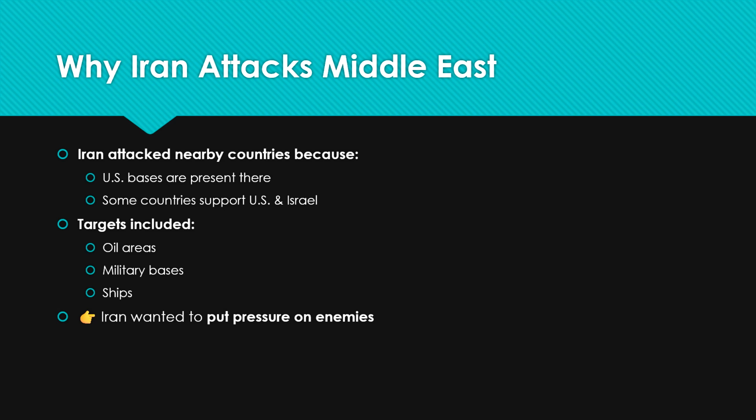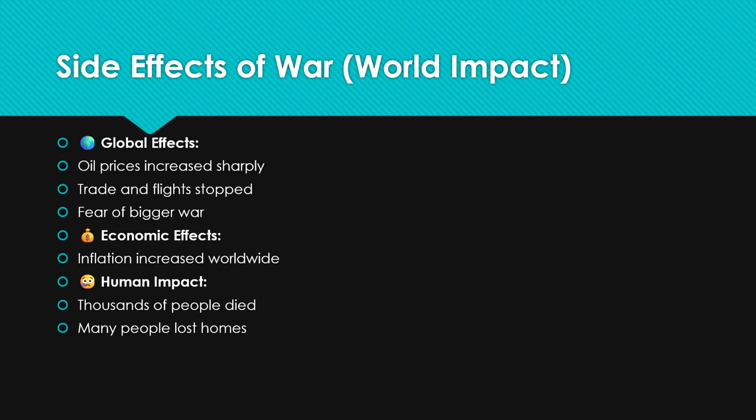So let's go ahead. Side effects of the war means world impact. Global effects: oil prices increase sharply, trade flights stop in fear of a bigger war. Economic effects: inflation increased worldwide. Human impact: thousands of people died and many people lost their homes. As you can see, the global effects mean all countries, including India, also. The oil price is going to increase sharply.